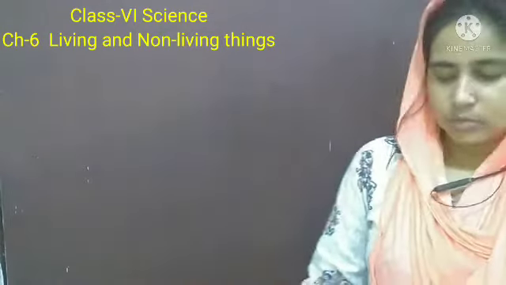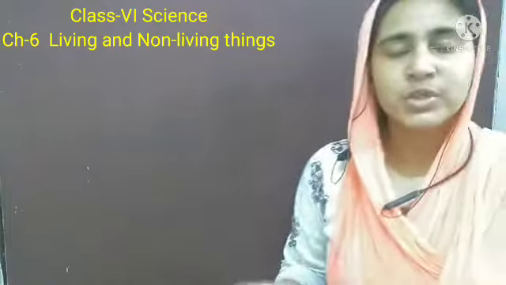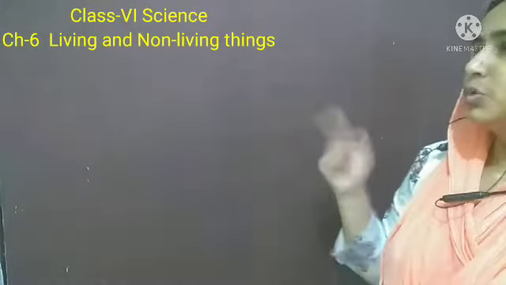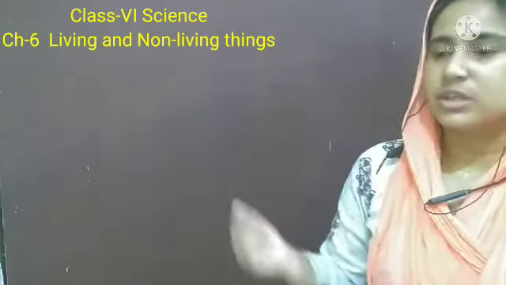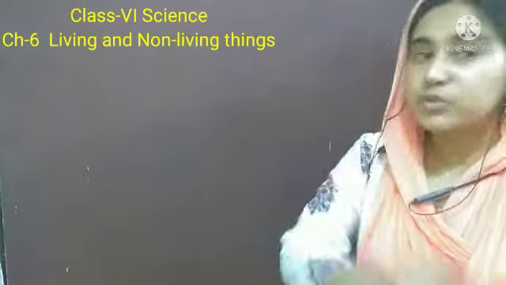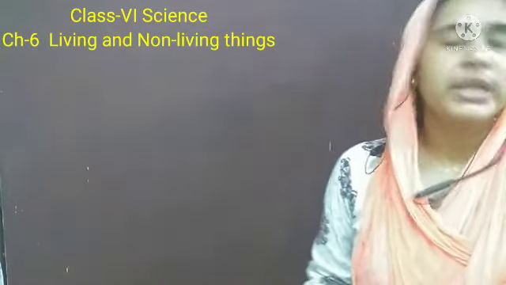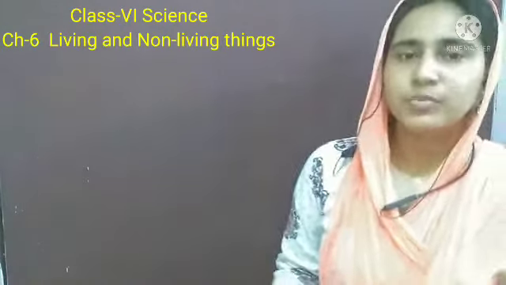Okay, now what about plants? Plants are also living organisms. They also need oxygen, and they also release carbon dioxide, but actually they don't take in oxygen and release carbon dioxide in the process of breathing. Why?